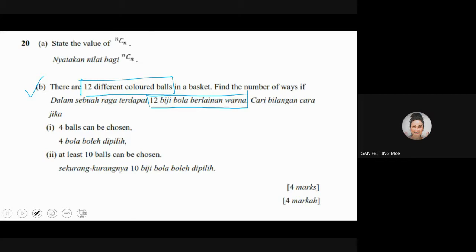The question says find the numbers of ways for the 4 balls to be chosen. So the keyword here is chosen. You want to choose 4 balls from the 12 different balls. So you have to think carefully. Is it permutation or combination? Can you please answer my question? Is it permutation or combination?